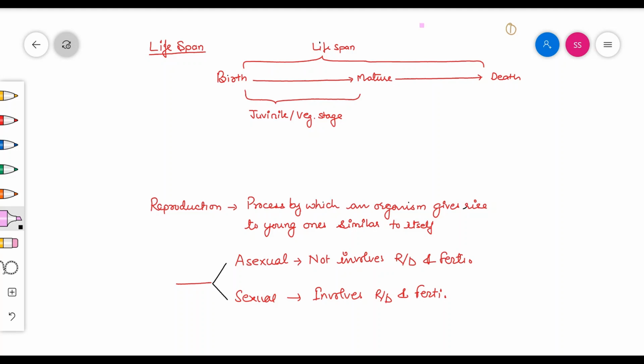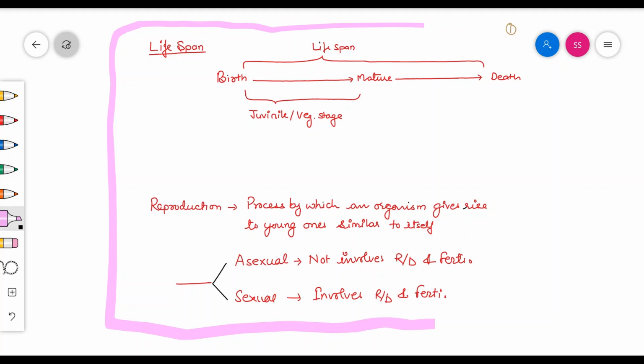This is the first chapter in your syllabus and very important in terms of various technical terms. We will start with some of the terms given in your book. The first of them is lifespan.